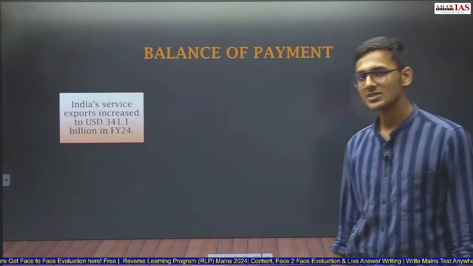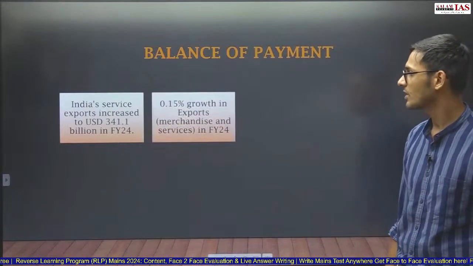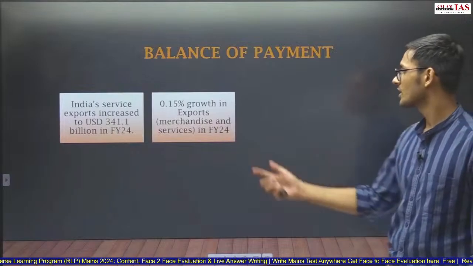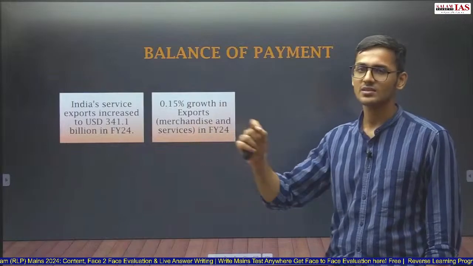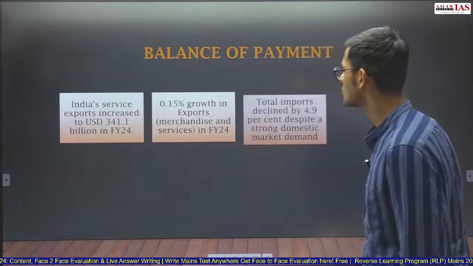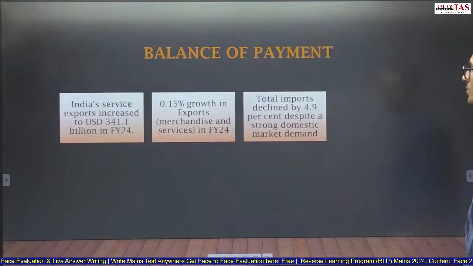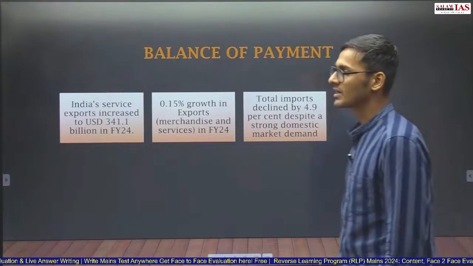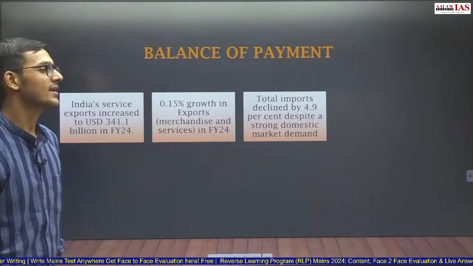Now we talk about the balance of payment, that is India's relation with other economies, import and export, etc. So service exports have increased to USD 341 billion, with 0.15% growth in exports, merchandise and services. So the exports combined of merchandise and services have not grown much. They have remained almost stagnant, but service exports have increased to $341 billion, and total imports declined by 4.9% despite a strong domestic market demand. So domestic market demand was very strong still. The imports reduced and exports grew.